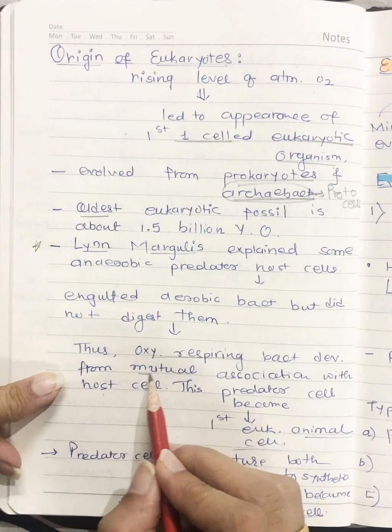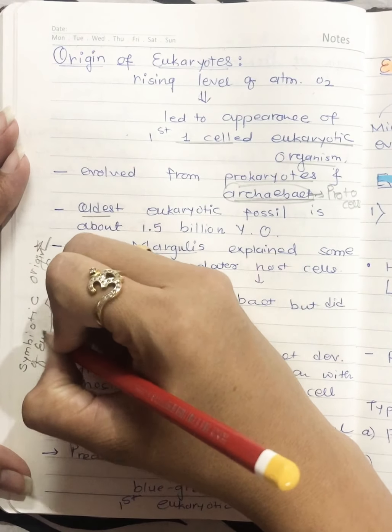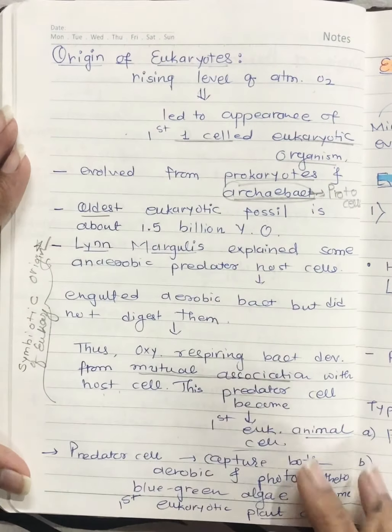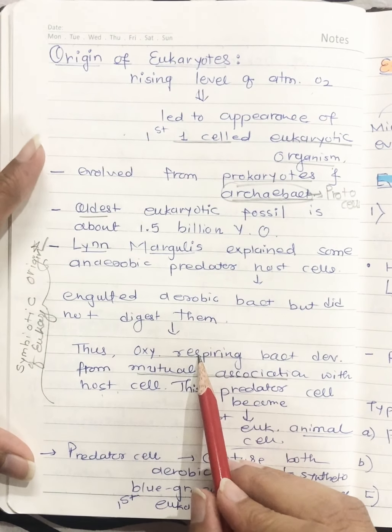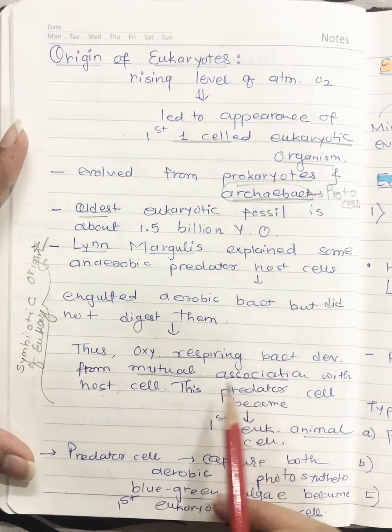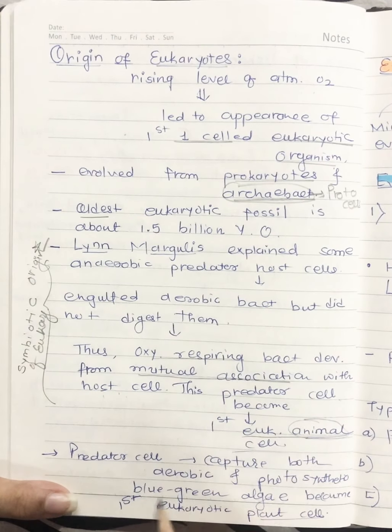Now, because of this mutual association between the host cell and the bacteria, the whole topic is also known as the symbiotic origin of eukaryotes. Okay. So what will happen in this? Oxygen respiring bacteria develop from mutual association with the host cell, right? This predator cell becomes the first eukaryotic animal cell. Remember this, animal cell. Now, the predator cell captures both aerobic and photosynthetic blue-green algae.